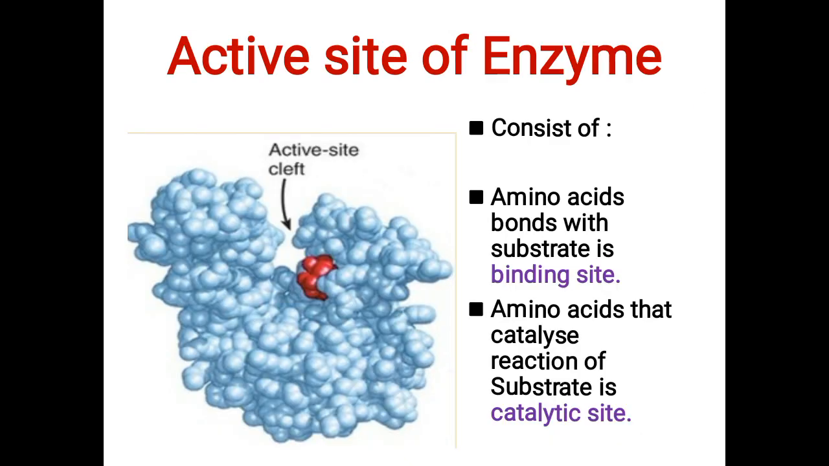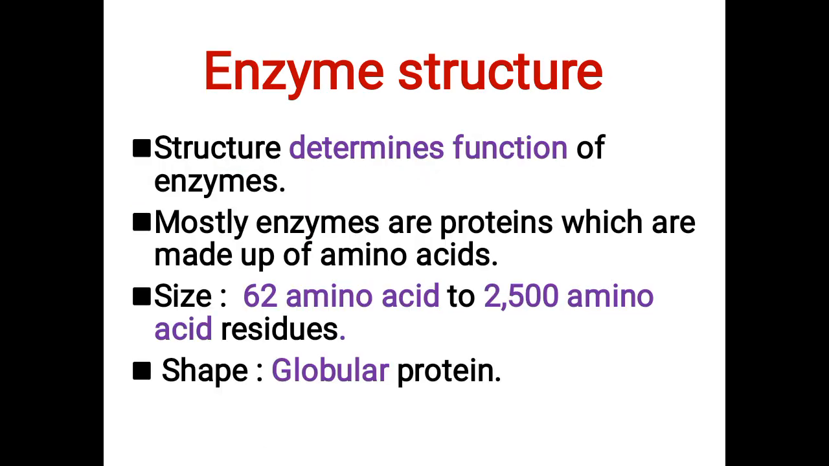What is the active site? The active site is the region of an enzyme where the substrate molecule will bind in a chemical reaction. This active site consists of amino acid residues that form temporary bonds with the substrate, which is called the binding site, and amino acids that catalyze a reaction of that substrate are called the catalytic site of an enzyme. Remember students, the structure of an enzyme determines its function.